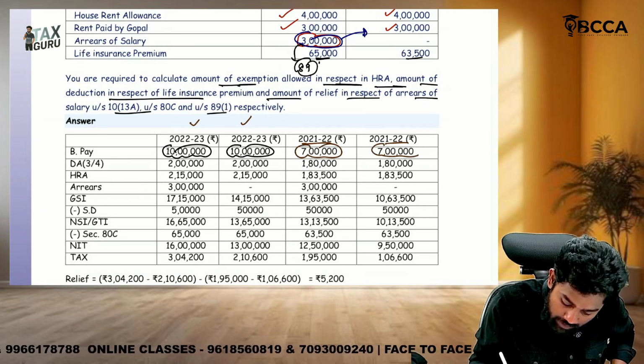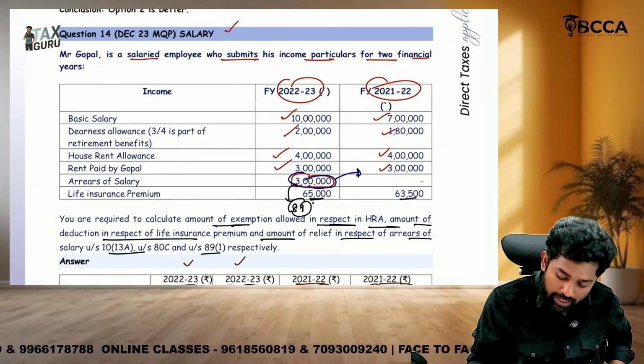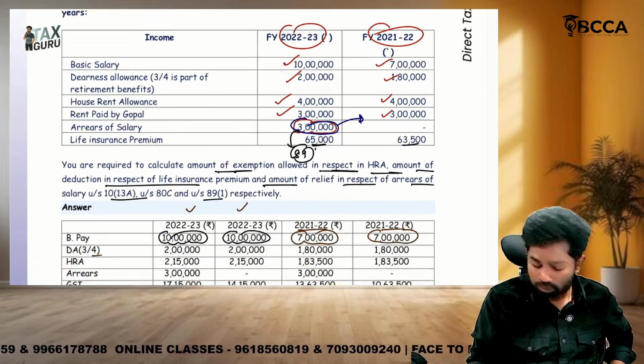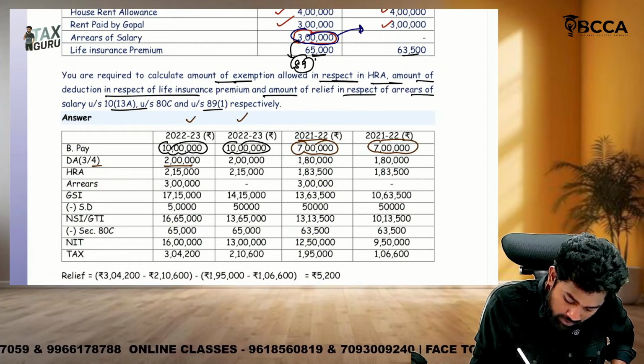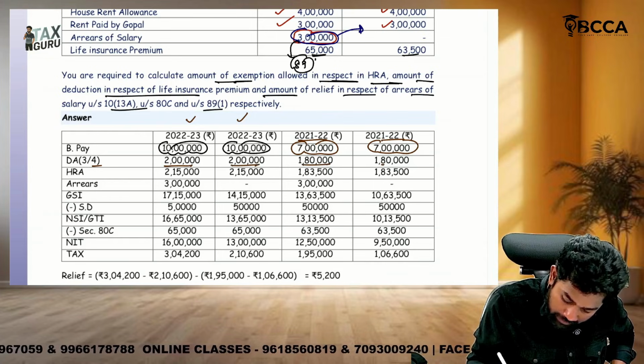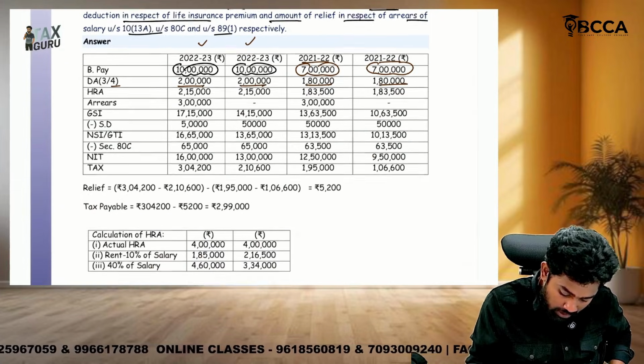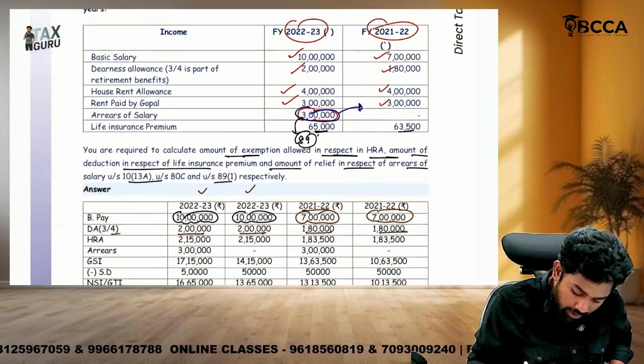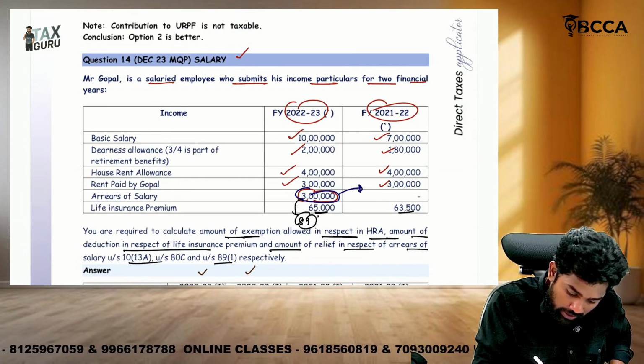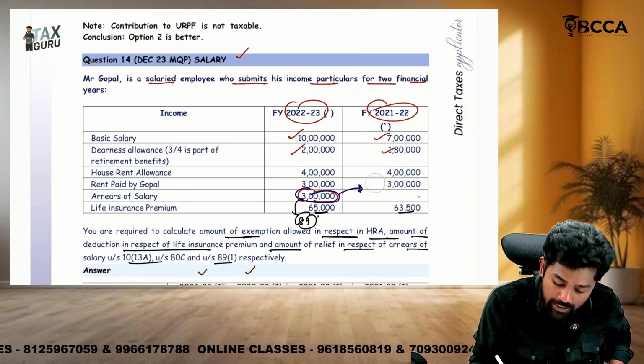7 lakhs, 7 lakhs. Then DA. So DA also is a fully taxable allowance. So DA, what should you do? Add 2 lakhs, 2 lakhs, 1 lakh 80, 1 lakh 80. Okay. Then HRA, sir. HRA, how much did they get? 4 lakhs and 4 lakhs. But HRA has an exemption.